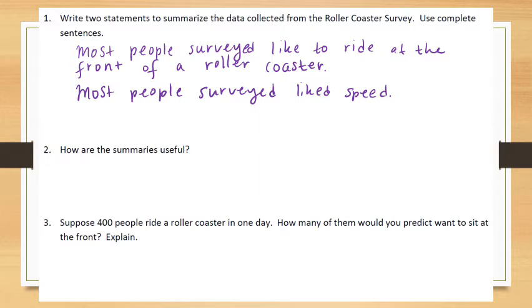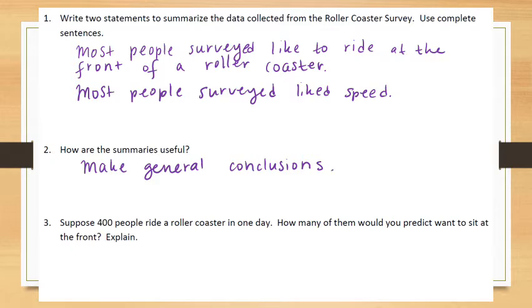Maybe we could ask students that were at another school, for example, or we could ask multiple classes. So summaries are helpful so that we can make general conclusions about the data. But again, we have to note that the samples might vary, and so there might be different people we could ask that would come to different conclusions.